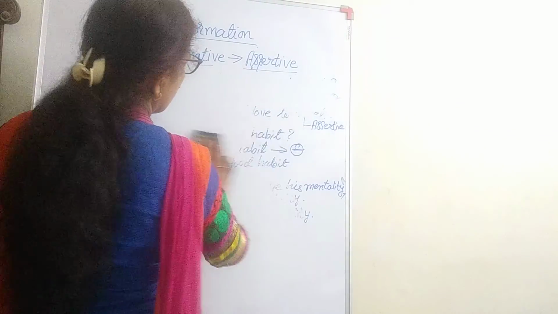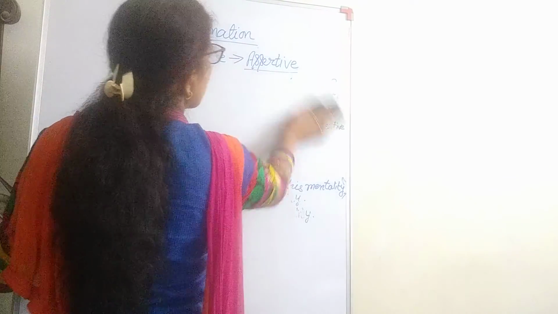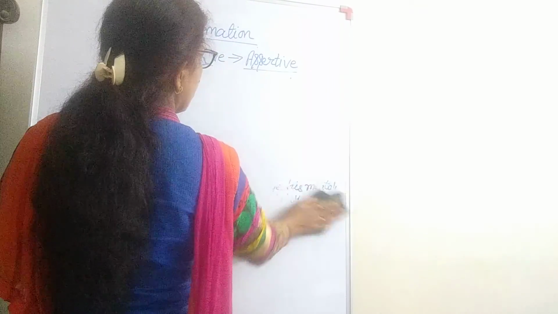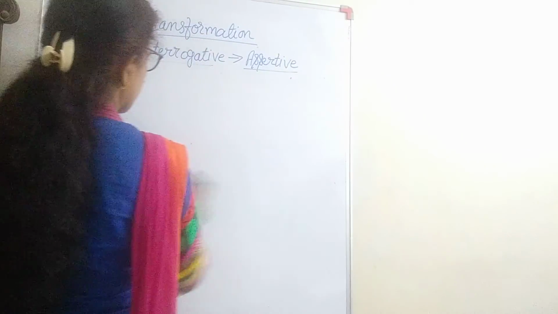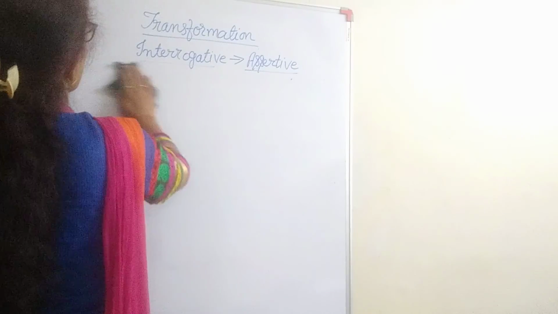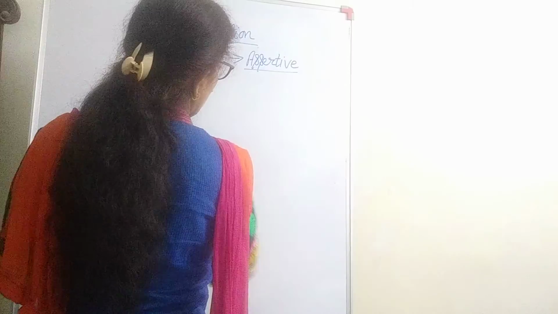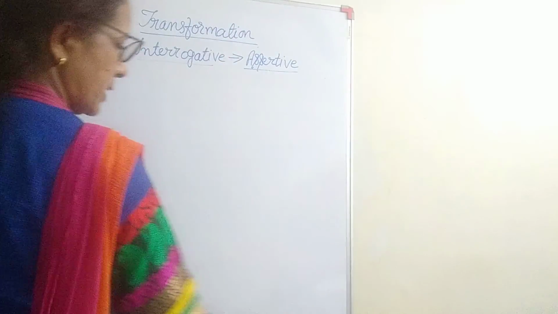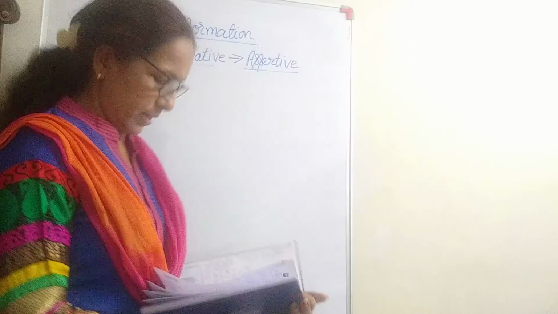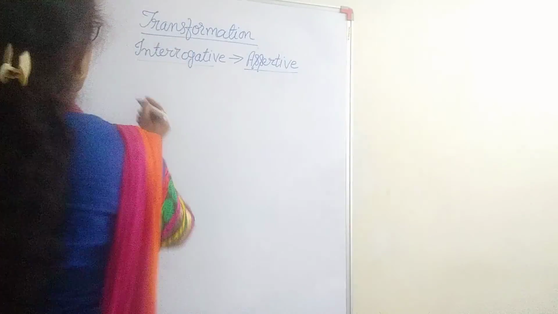Are you getting me, children? If you just follow the steps and the rules, you will be very clear. It's easy. And the second step: if it is positive, the helping verbs from the first position, you are bringing it in the second position, that you can do mentally also. I'm just showing it for your easy understanding. Let's say more examples.